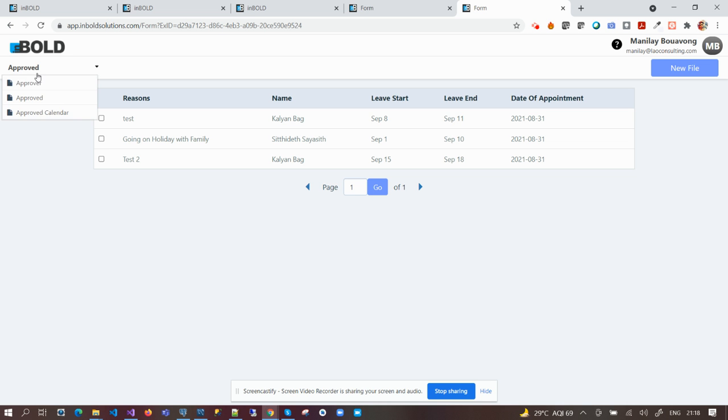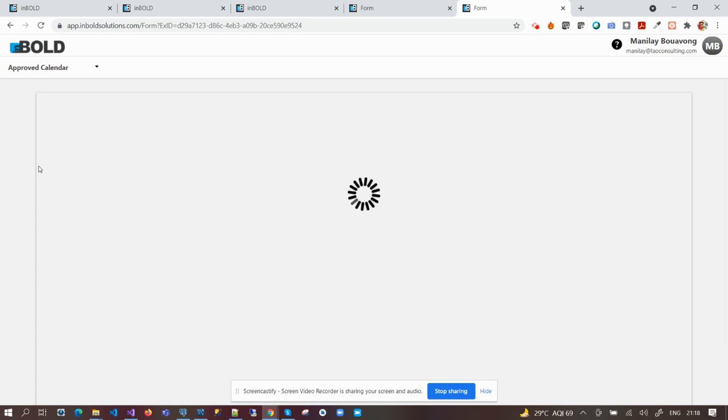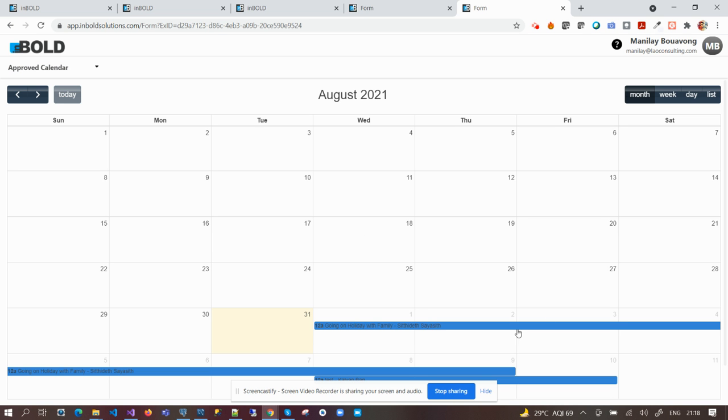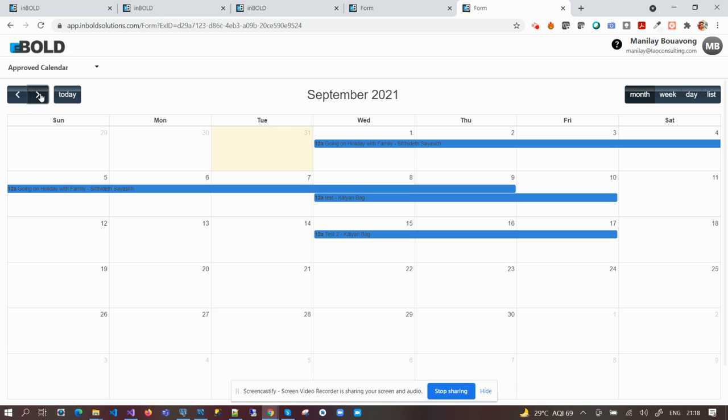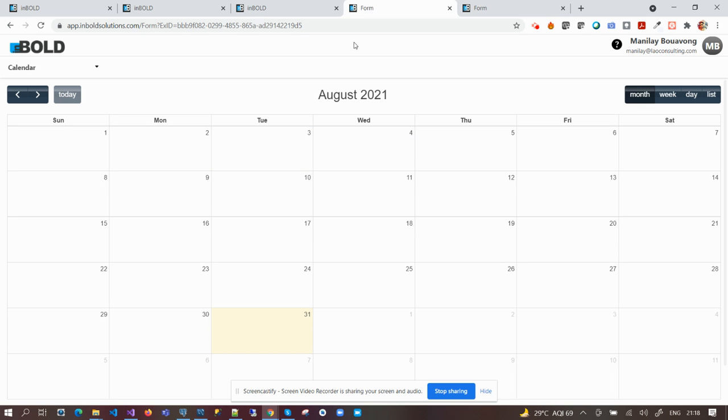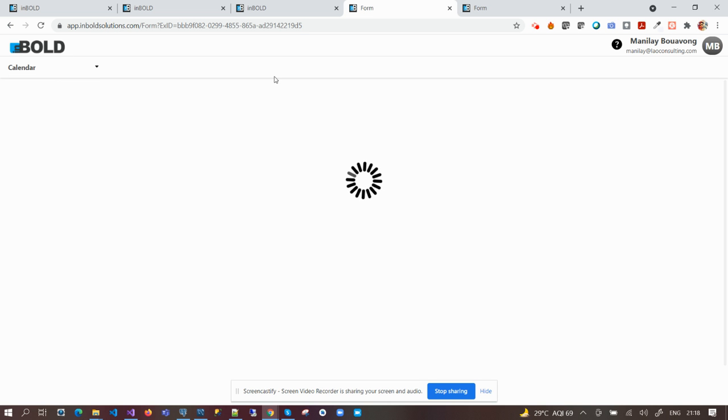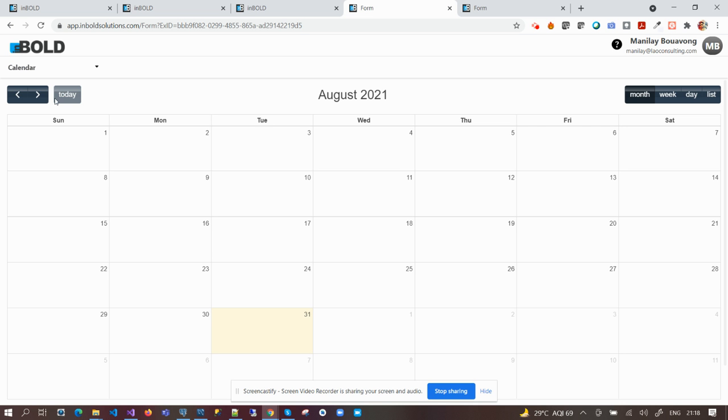After that I can go to the approved calendar section. If I go to next month, September, I can see this one already approved. Now if I go to my own personal leave section under the Manali account, it's not there because it doesn't belong to Manali, and you can see nothing is here.